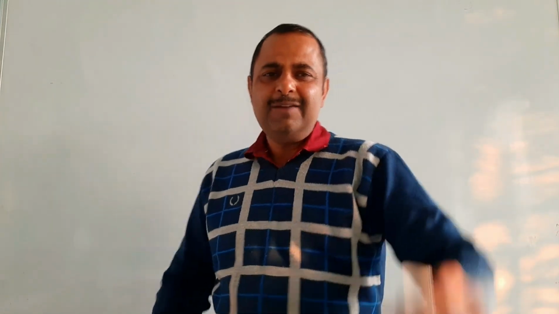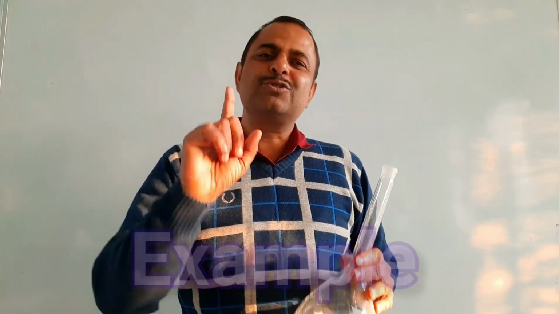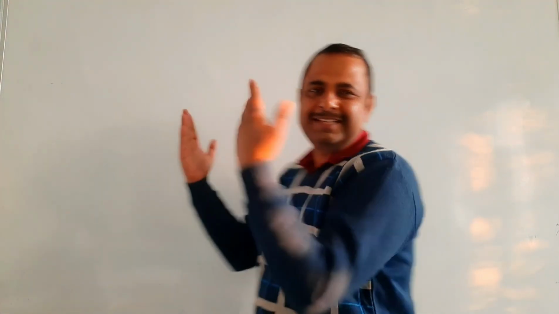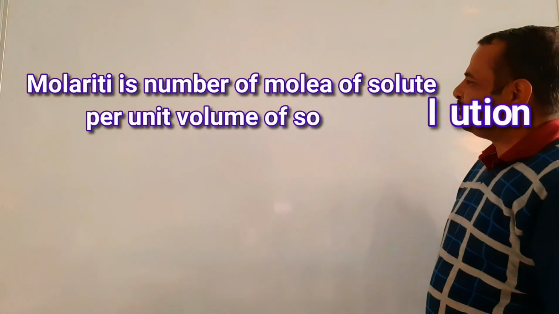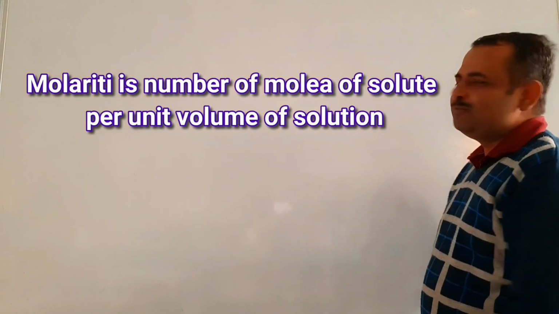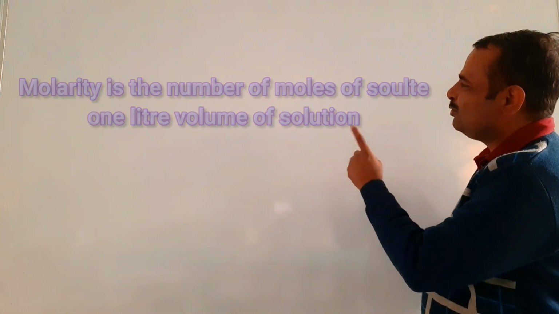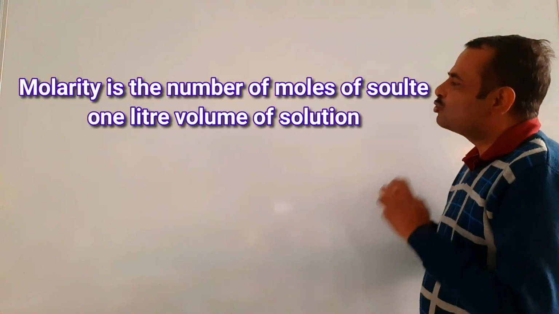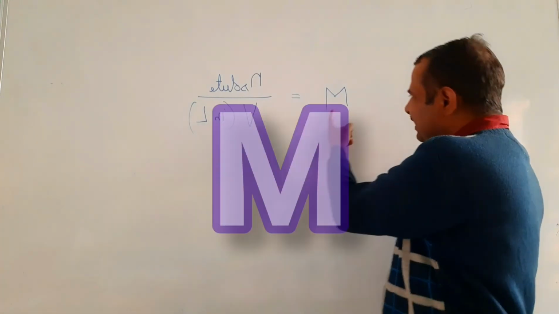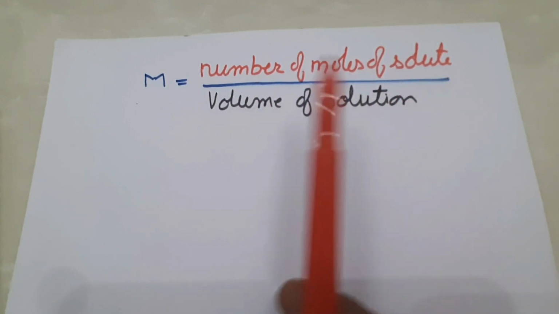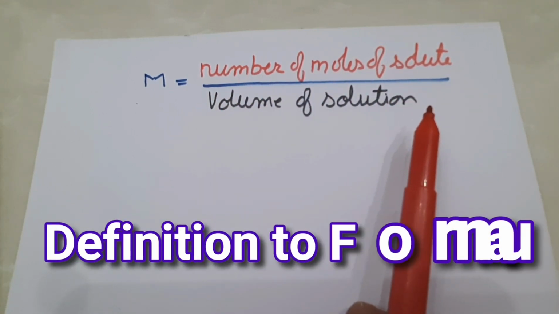Now I am going to tell about molarity, and first I will define molarity, then I will explain with the help of example. I will make a solution of particular molarity. Now what is molarity? This is molarity, the number of moles of solute per unit volume of solution. In other words, molarity is the number of moles of solute present in 1 liter of solution. Molarity is represented by capital M. Molarity is number of moles of solute divided by volume of solution.